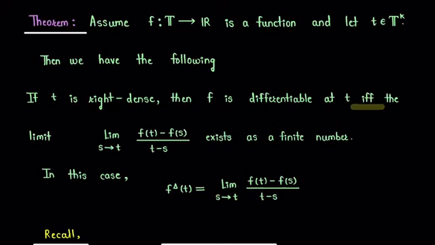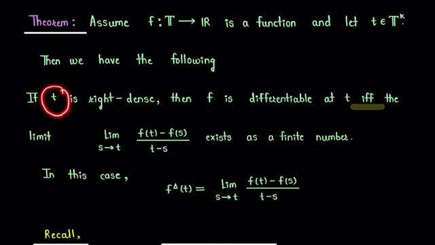In this video, we are going to prove this theorem based on the concept of delta derivative of a function in time scale. Statement of the theorem is, assume f is a function defined from time scale T to set of real numbers R and let t be a point in set T to the power k. Then we have the following.